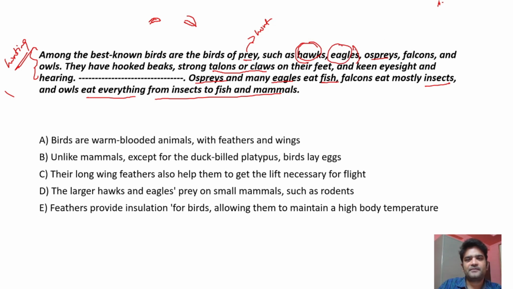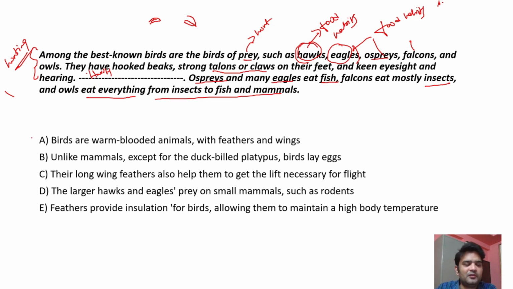Ospreys, falcons, all their food habits have been given. Only hawks have not had their food habits described here, because as you can see they've given ospreys and many eagles, falcons and owls. Hawks are left. So hawks' food habits should come here.